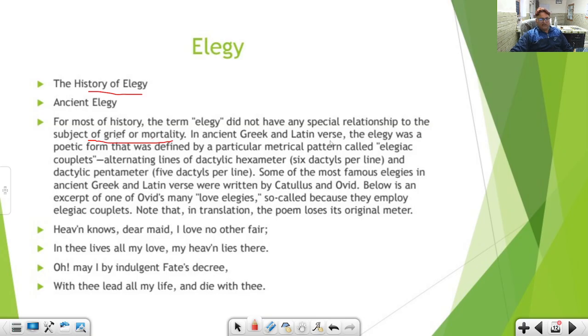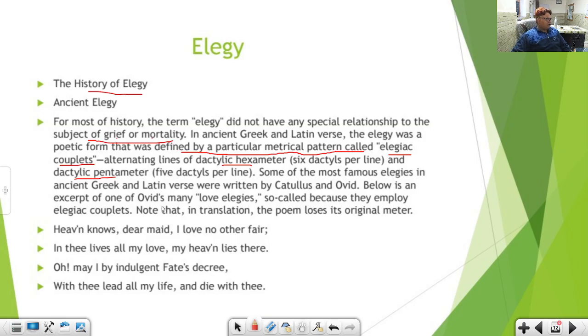In ancient Greek and Latin verse, elegy was a poetic form defined by a particular metrical pattern called elegiac couplets. Okay, elegiac couplet, 2 lines. Alternating lines of dactylic hexameter and dactylic pentameter.